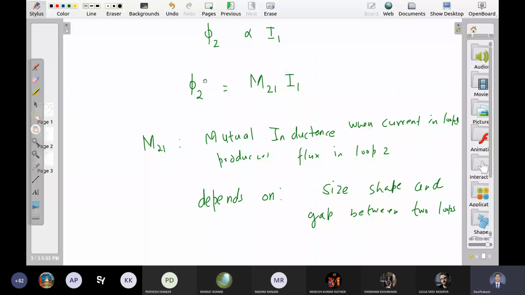So okay, we are going to derive a formula for M. There you can see what factors it depends on. वहाँ से आपको पता चलेगा किस पे depend करेगा. I know sir the factors in which the I comes, but sir will it depend on I or will it depend only on size, shape and gap between? It only depends on size, shape and gap. So I'll write the formula for it, and there you will see all the things.